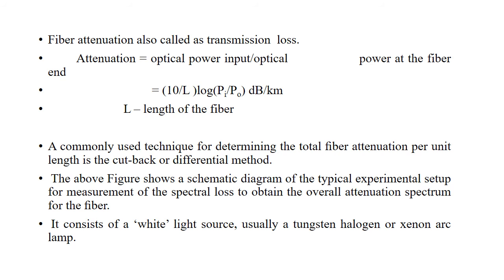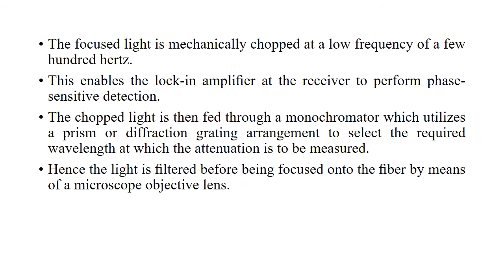In the above figure, we have shown the schematic diagram of a typical experimental setup for measurement of the spectral loss to obtain the overall attenuation spectrum for the fiber. It consists of a white light source, usually a tungsten, halogen or xenon arc lamp. The focused light is mechanically chopped at a low frequency of a few hundred hertz. This enables the lock-in amplifier at the receiver to perform phase sensitive detection.